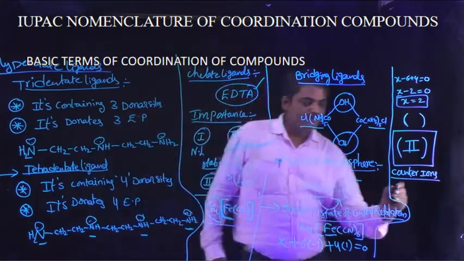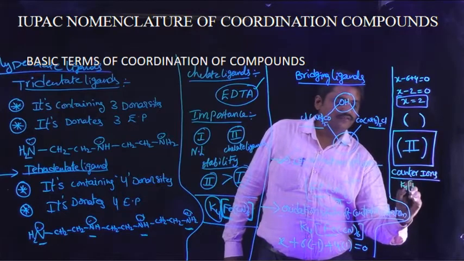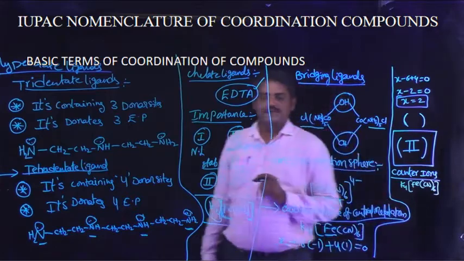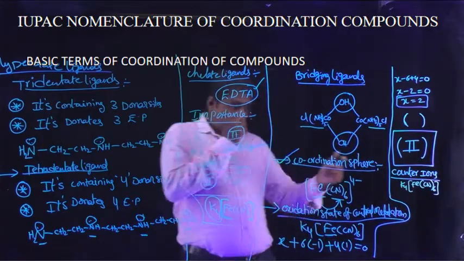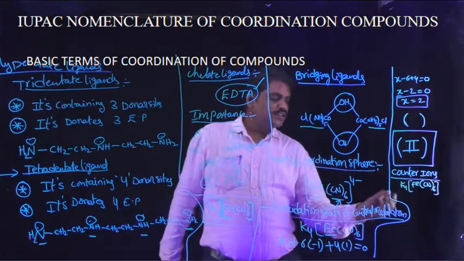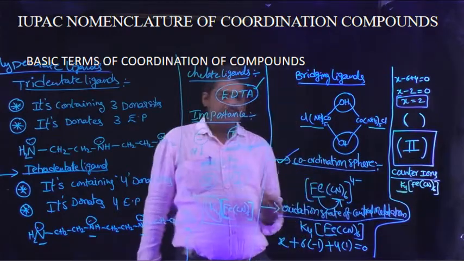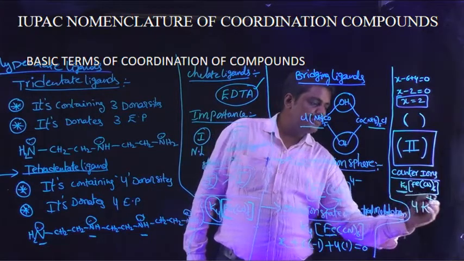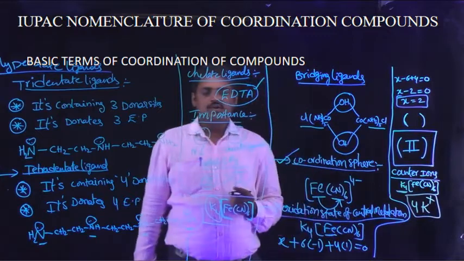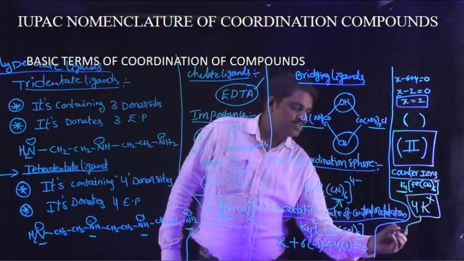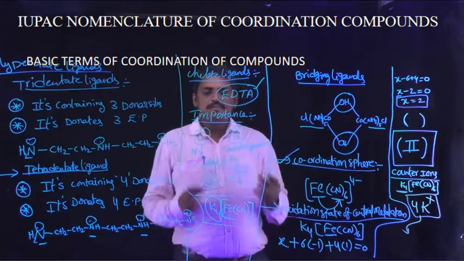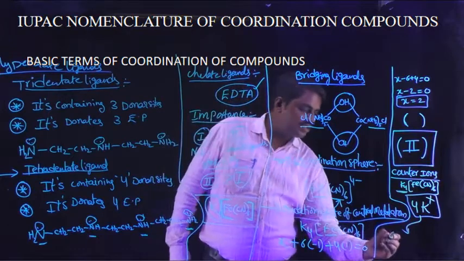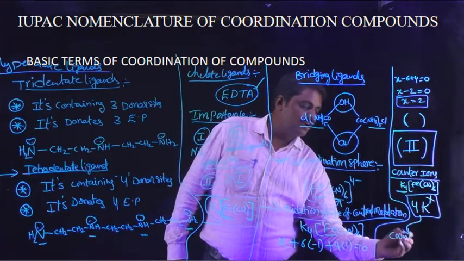For example, K4[Fe(CN)6]. This is the coordination sphere. Outside of the coordination sphere, some positively charged ions are there. For example, here 4 potassium ions are present. Those positively charged ions are known as counter ions.